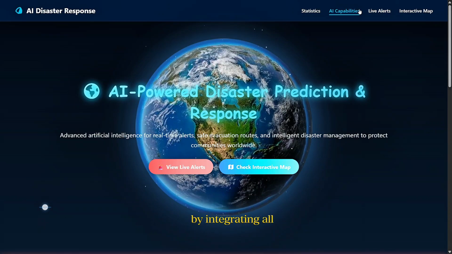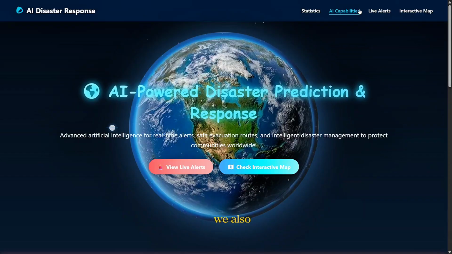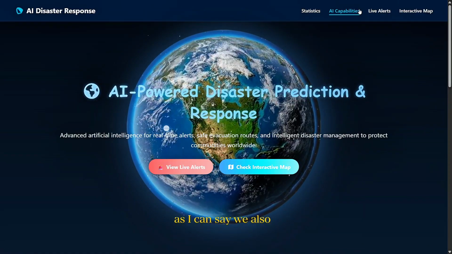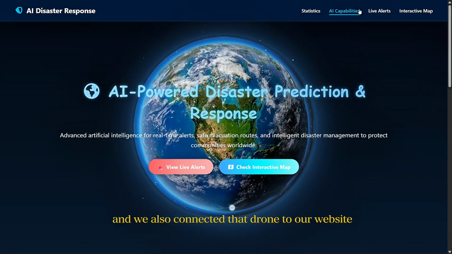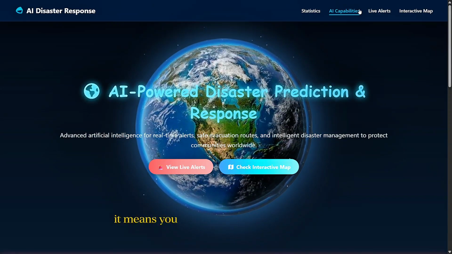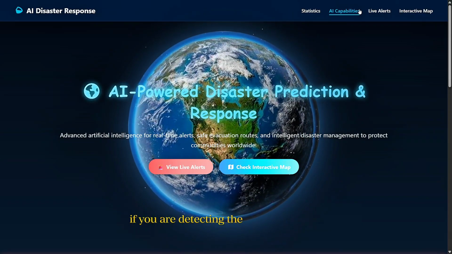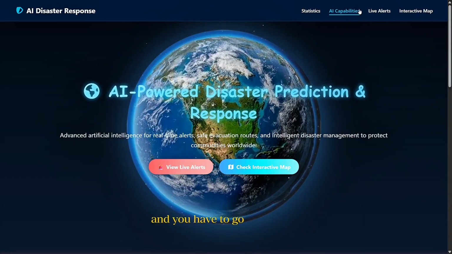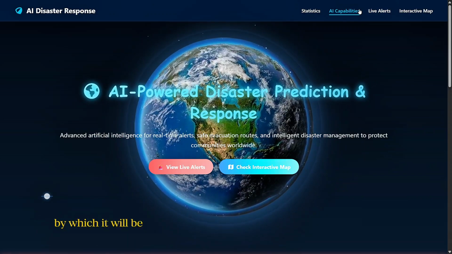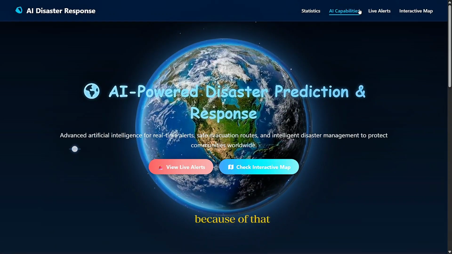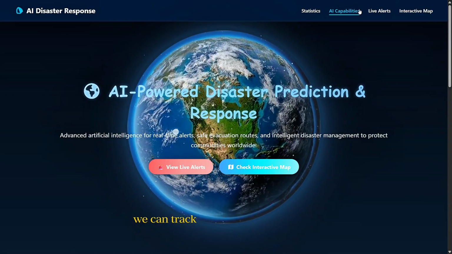We are also using a drone, and we have connected that drone to our website. So if you are a user, or a person from the rescue team, just by flying the drone you can detect a person in the area. If you are near the area and you have to go deep down, we have also created a smaller drone, like a mini drone. Because of that, it will go to an area where a major drone or people can't go, so we can track people more easily.